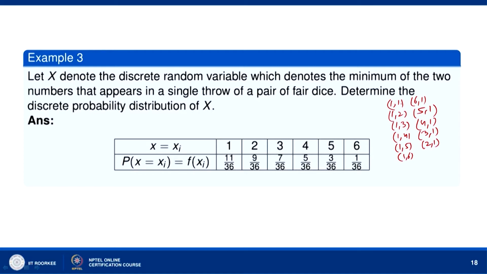So, there are 11 cases. Each one has a probability 1 by 36, so we have 11 by 36 probability.